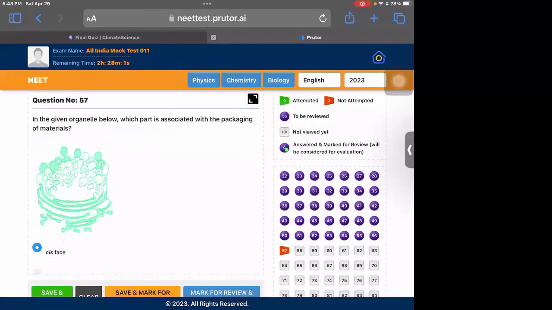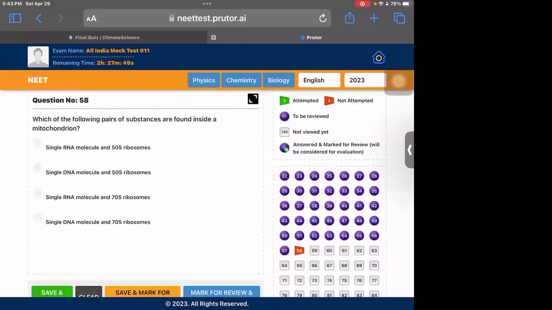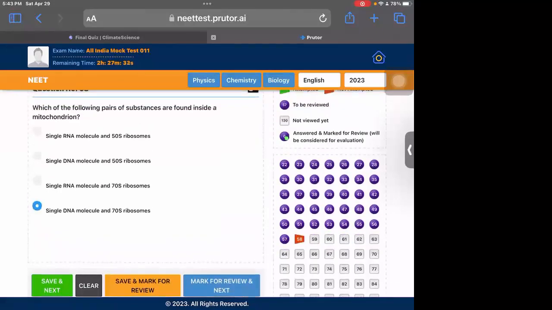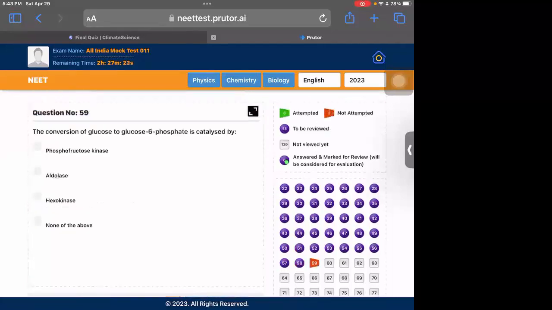This picture is also given in NCERT. You need to learn it, the parts, the functions of Golgi apparatus, and the structure of Golgi apparatus. Question 58 is, which of the following pairs of substances are found inside a mitochondrion? Okay, so in mitochondrion, there is a single DNA present and 70S ribosomes. It is given in NCERT, the structure of mitochondrion, where there is only a single DNA molecule present. So you need to learn it. There is no concept.